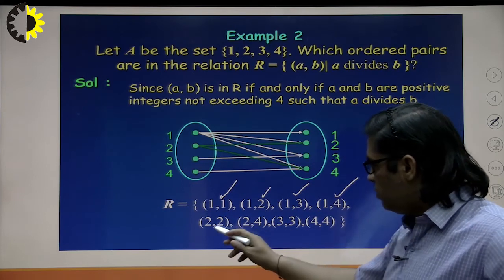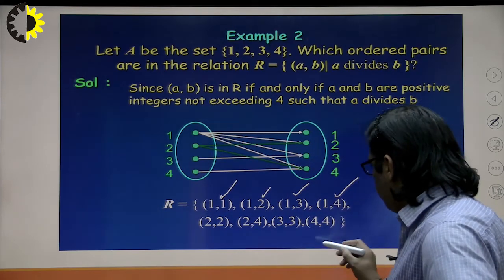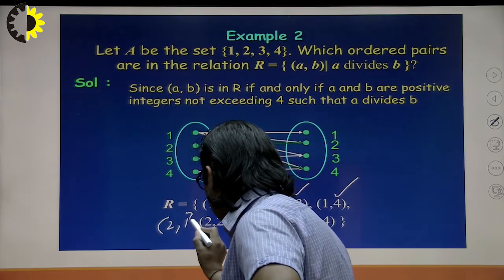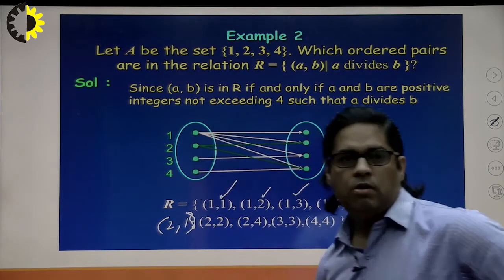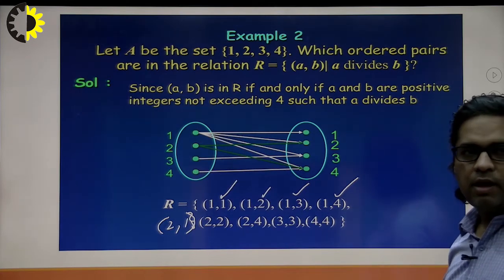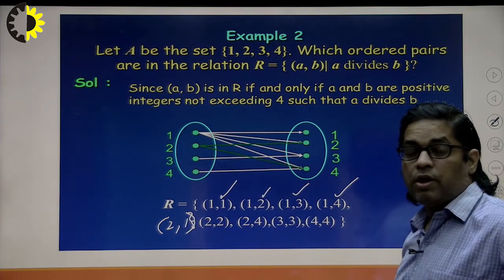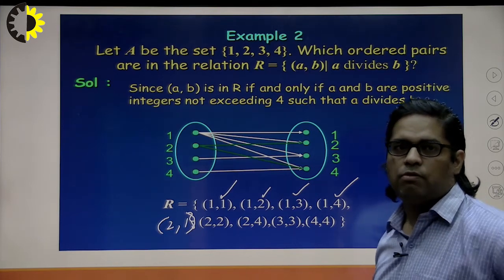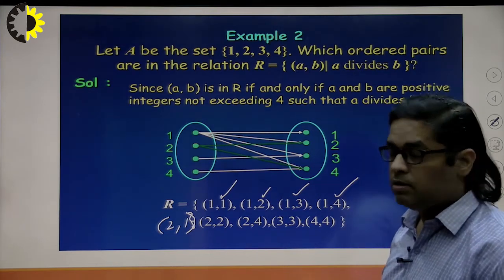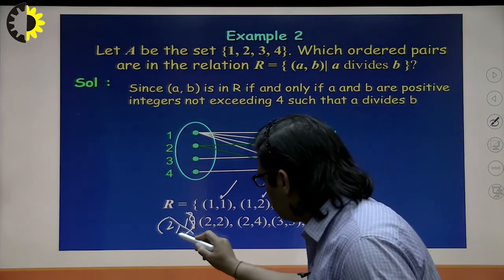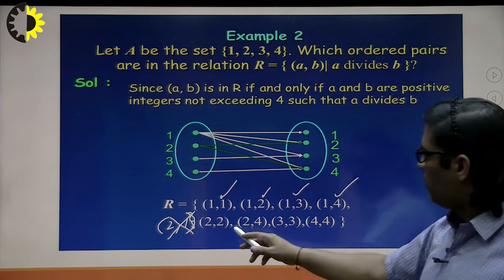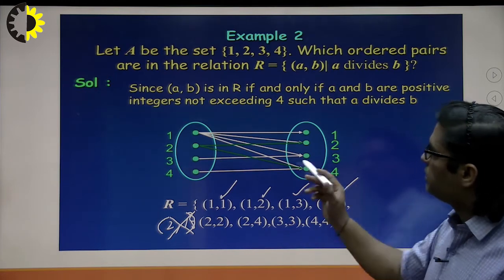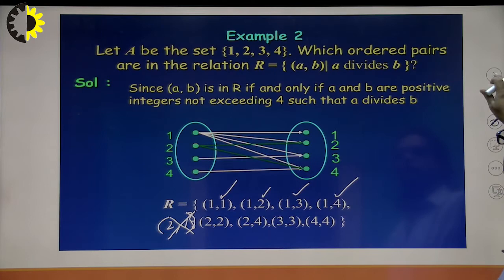Next, 2 is there, but if I want to add (2, 1), is it possible? (2, 1) cannot be part of the answer, because 2 cannot divide 1. If I divide 1 by 2, the answer will be 0.5. So that's why this cannot be part of the answer. 2 can divide 4, 2 can divide 2, 3 can divide 3, and 2 can divide 4. So that's why this is the answer to this particular question.